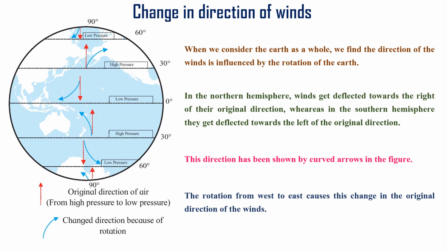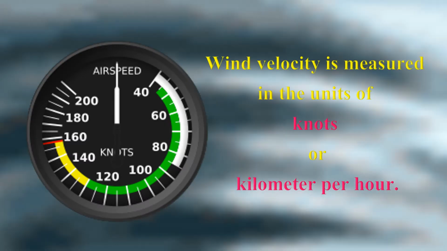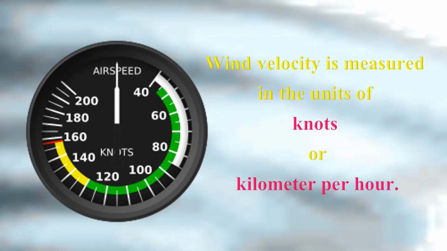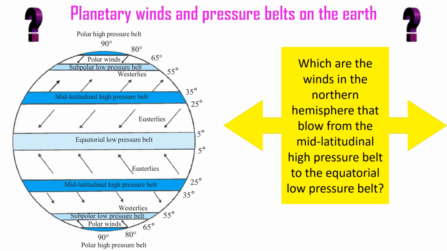Okay, then next is that wind's velocity is measured in the units of knots or kilometers per hour. The unit for measuring winds is knots or kilometers per hour. Okay.